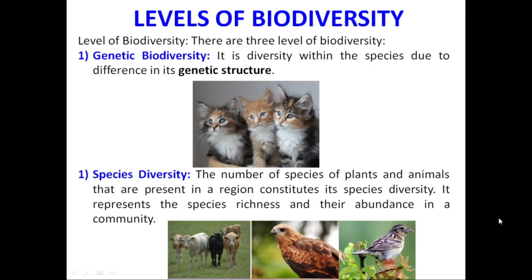Slightly higher level is species diversity, and in this diversity the number of species of plants and animals that are present in any region constitutes this species diversity. It represents the species richness and their abundance in a community. So, in any particular area we may see different species of animals as well as plants, and that is because of diversity in species, and it is termed as species diversity.